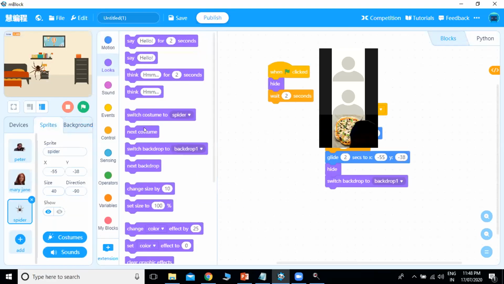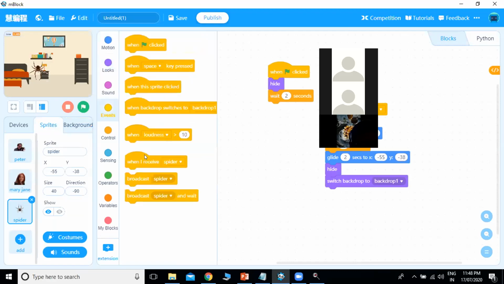broadcast a message that bedroom. Now we have to move towards bedroom. So we'll broadcast our message, new message.